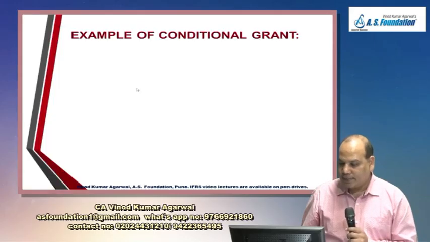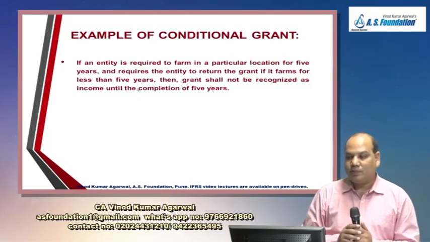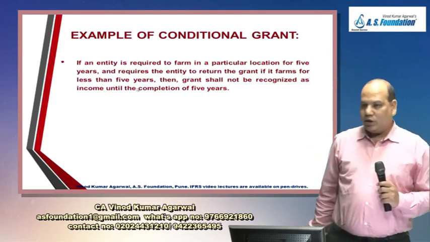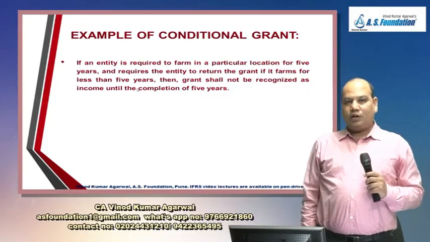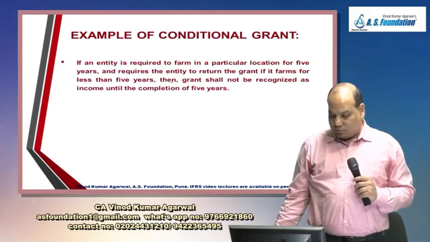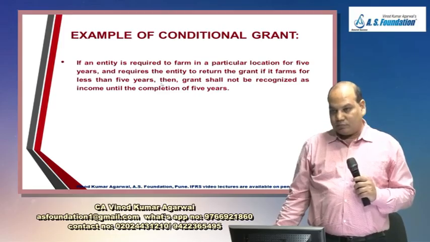Okay. Example of conditional grant. Example number 1 in your notes. If an entity is required to farm in a particular location for 5 years, what is the condition? 5 years you have to do the farming in a particular location and is required to return the grant if it is less than 5 years.